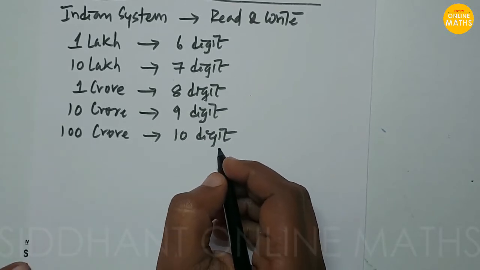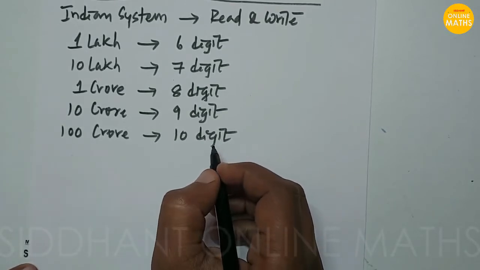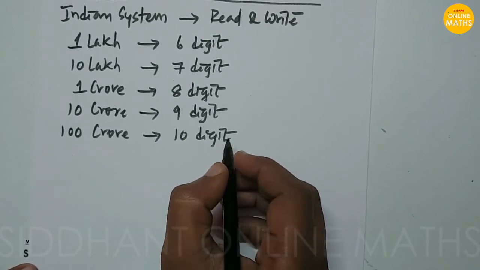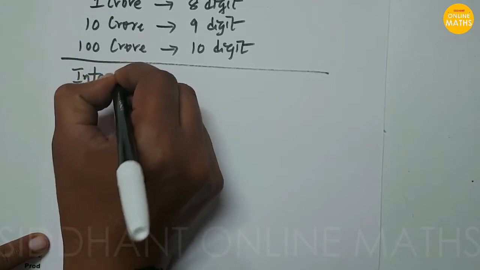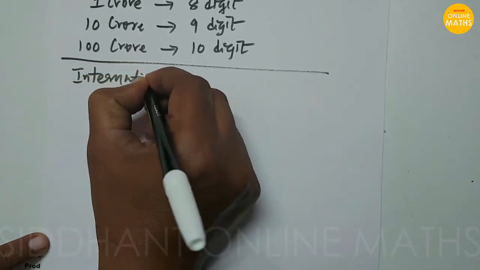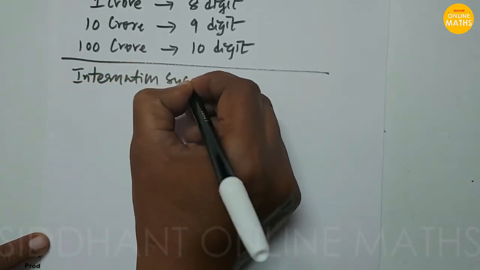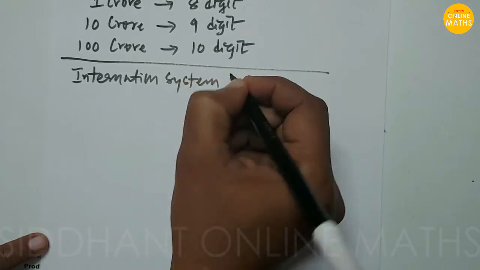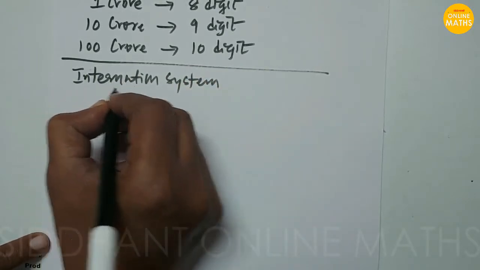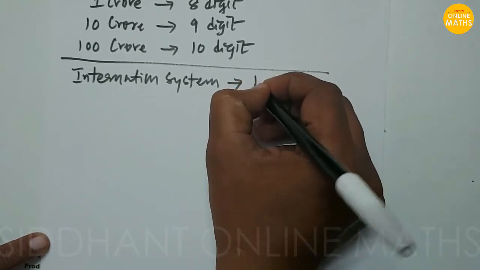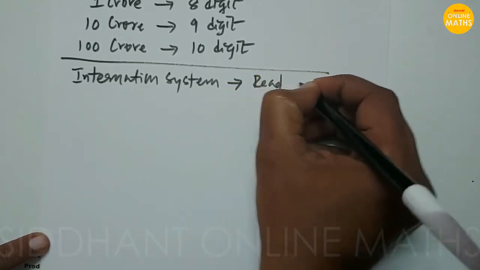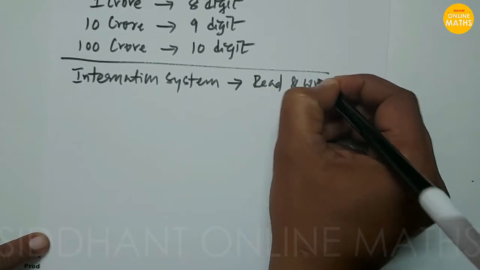So this is how we read and write large numbers in the Indian system. Now coming to the international system. Here reading and writing are different when you compare with the Indian system.